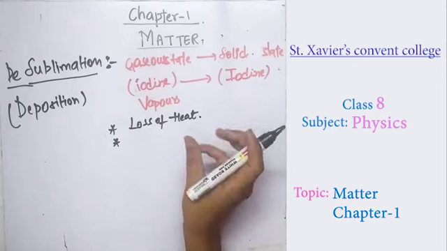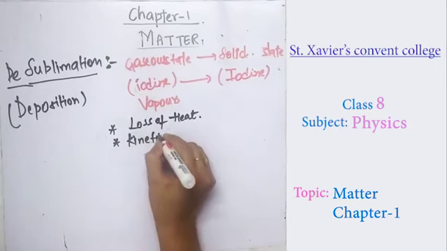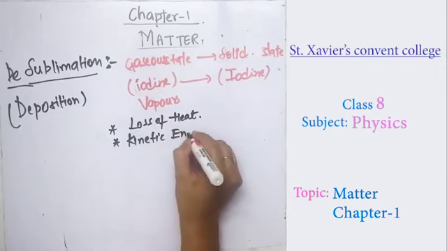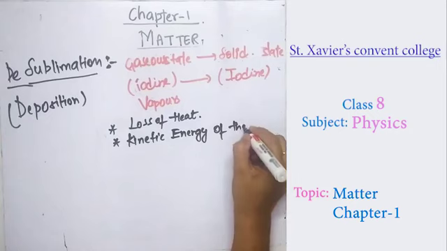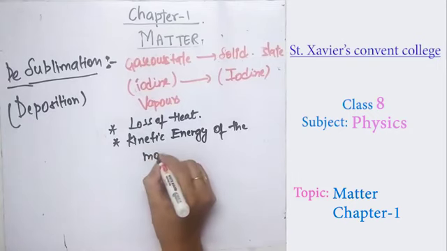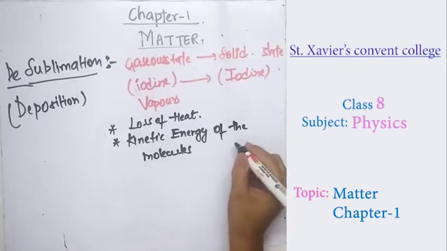When they get compact, the kinetic energy of the molecules decreases, because they are coming closer to each other.